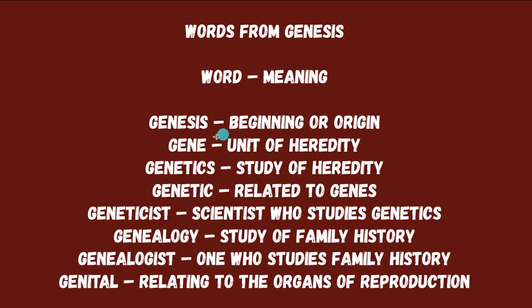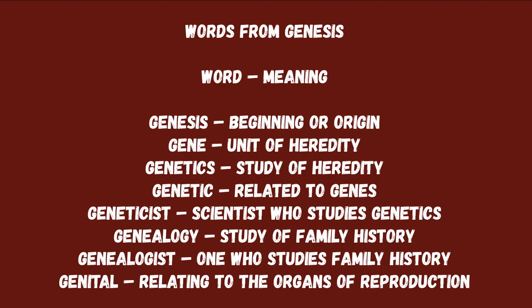First one is genesis, which means beginning or origin. Gene means unit of heredity, you know gene. And then we have genetics, the study of heredity. Genetic means related to genes. The genes that offspring get transferred from their parents are called genetic things, like eye color and all. Then we have geneticist: a scientist who studies genetics is called a geneticist.